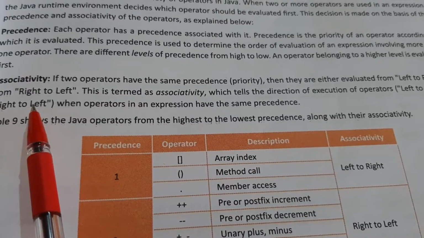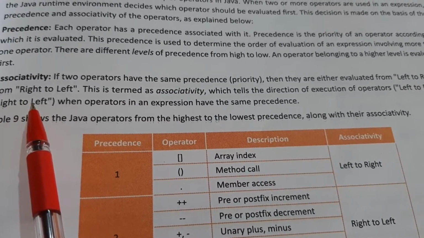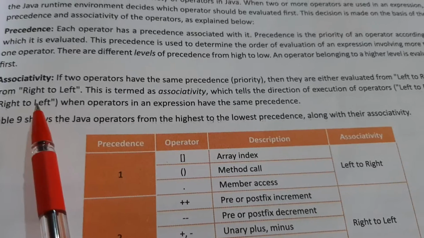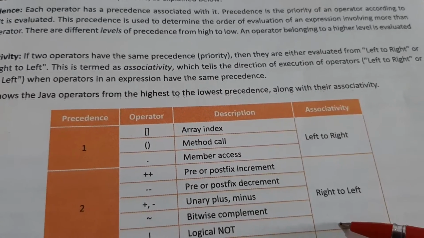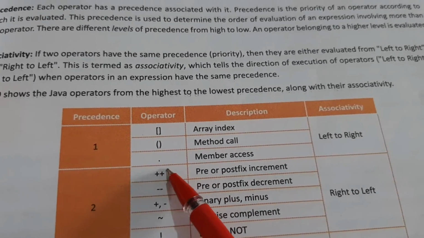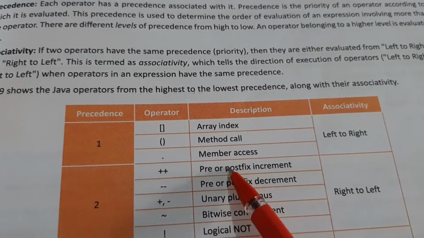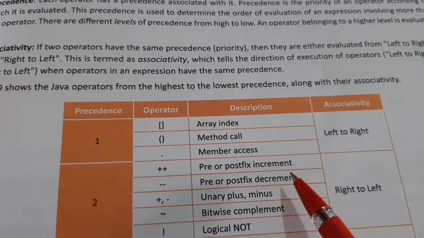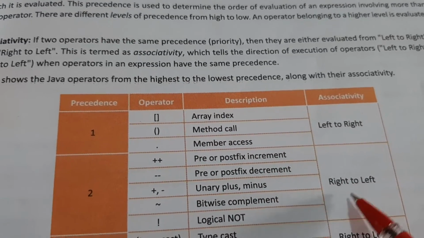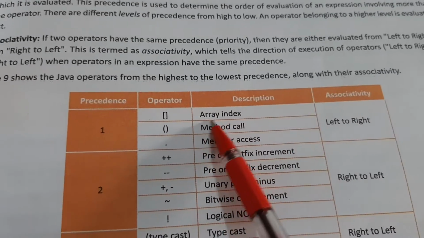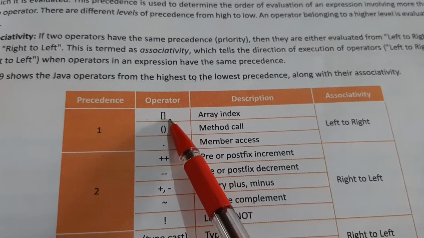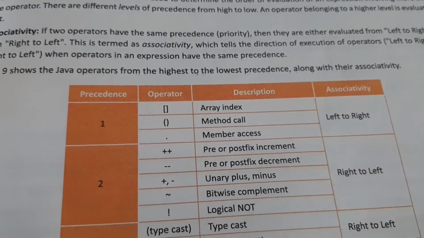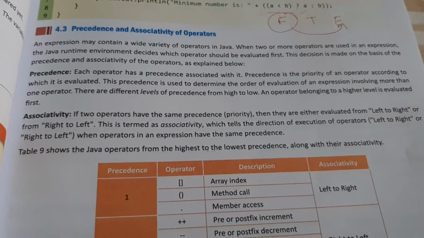Associativity is the rule applied when the operators have the same precedence. It will either be solved from left to right or right to left. Suppose we are using plus plus in one expression, two times, then it has to be solved from right to left. And if we are using these operators many times in an expression, then we have to solve it from left to right. This is about the associativity and the precedence of the operator.